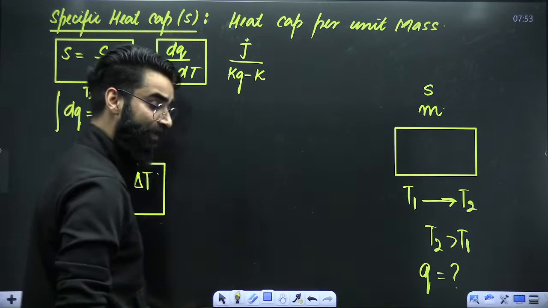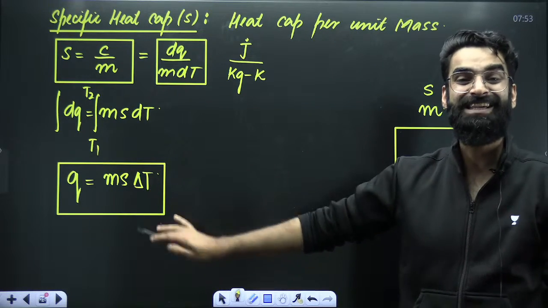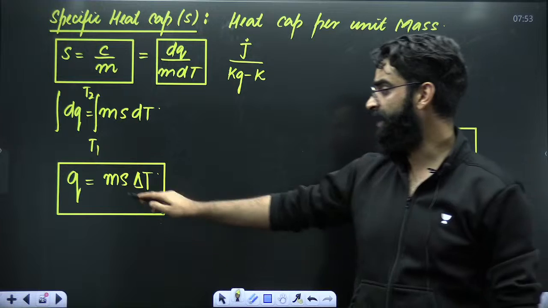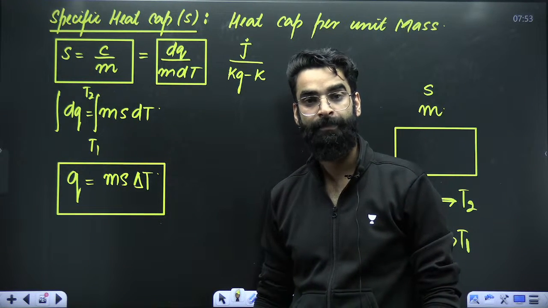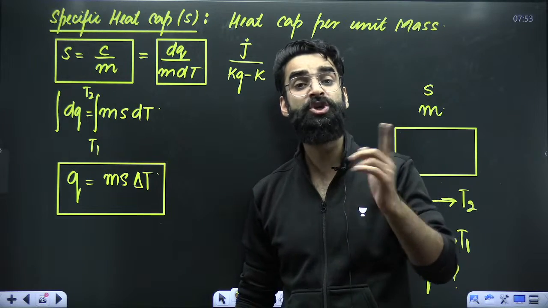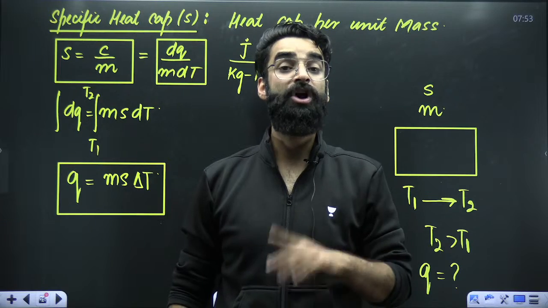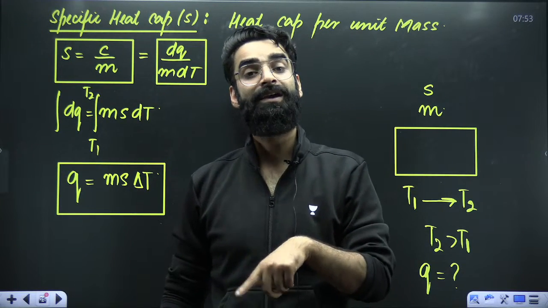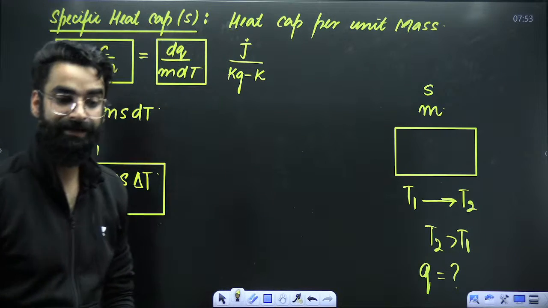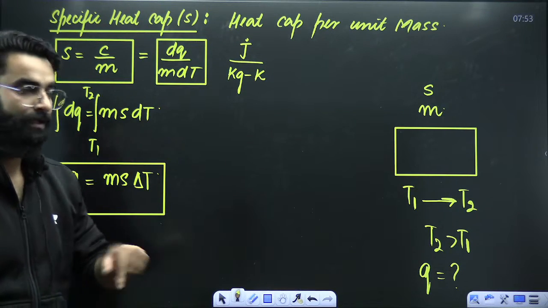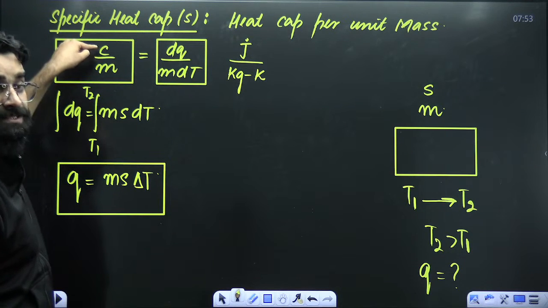This is one more way of calculating the heat absorbed or heat released by the system. The first formula is Q is equal to C delta T. If the heat capacity of the object is given, you have to use the relation Q is equal to C delta T. If the specific heat is given, then you have to use m S delta T. Now, heat capacity is extensive.